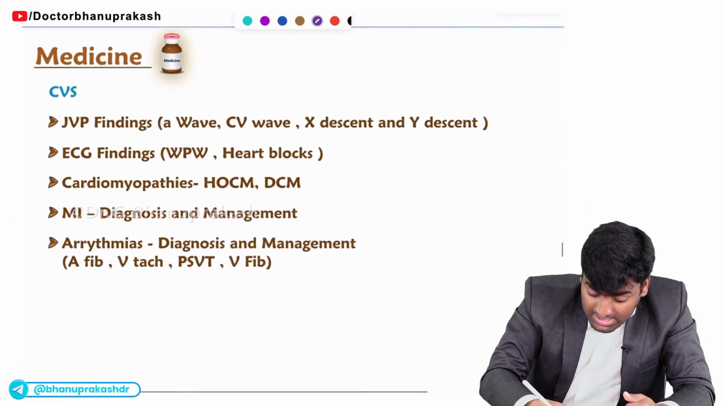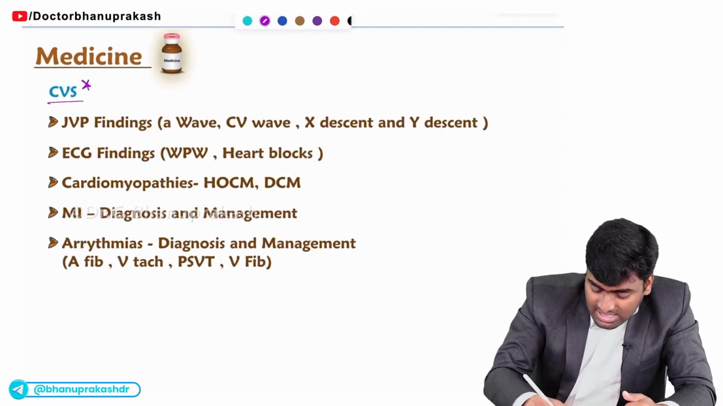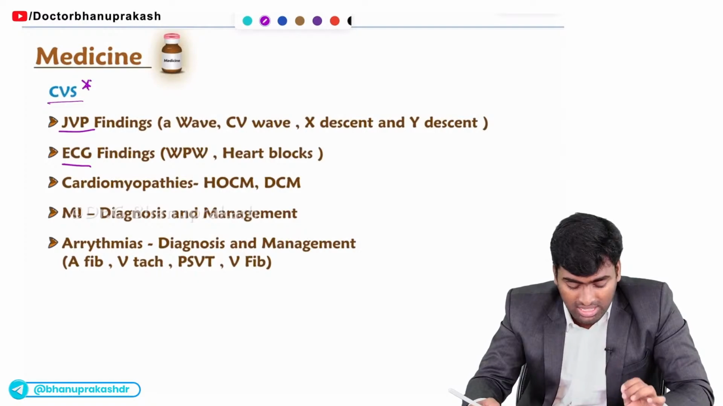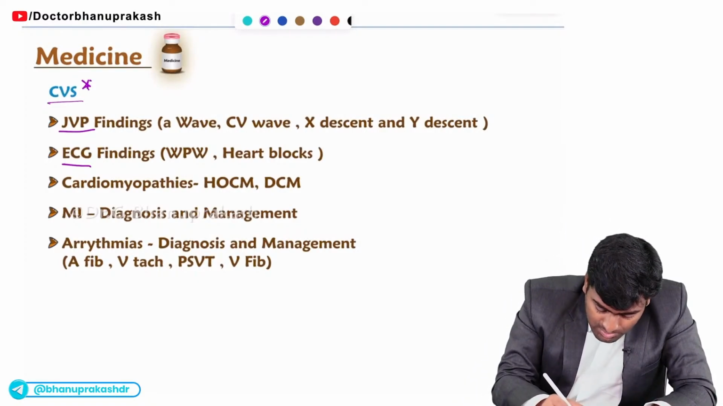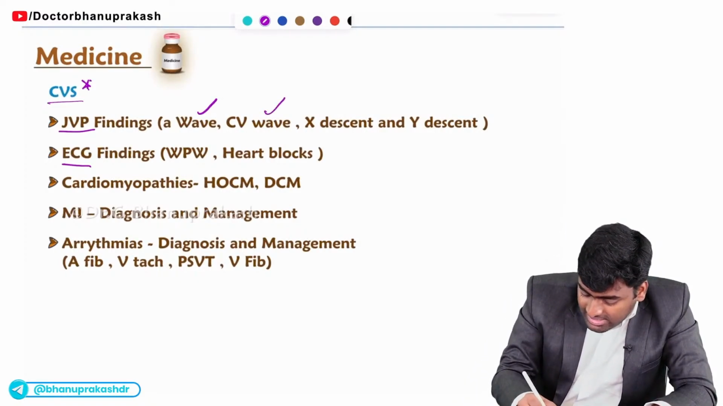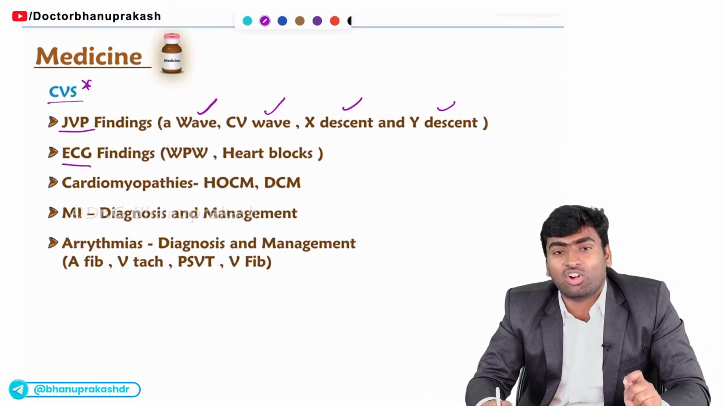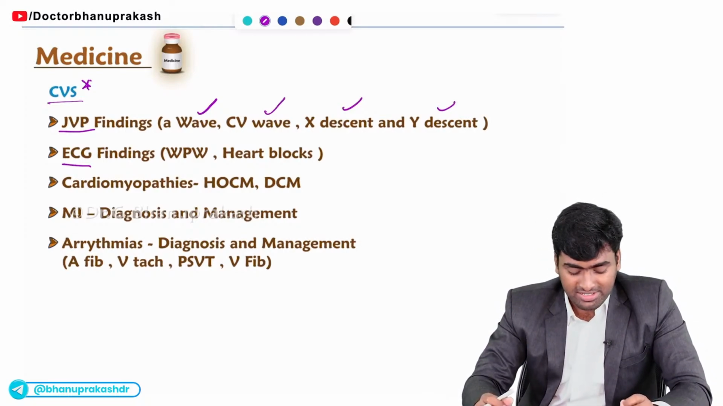Next, CVS is a must-do topic from medicine, and in CVS they will ask JVP and ECG findings for sure. So for JVP, what will they ask? They will ask mostly about the A wave, CV wave, X descent, Y descent, and their comparison in constrictive pericarditis and cardiac tamponade. Okay.